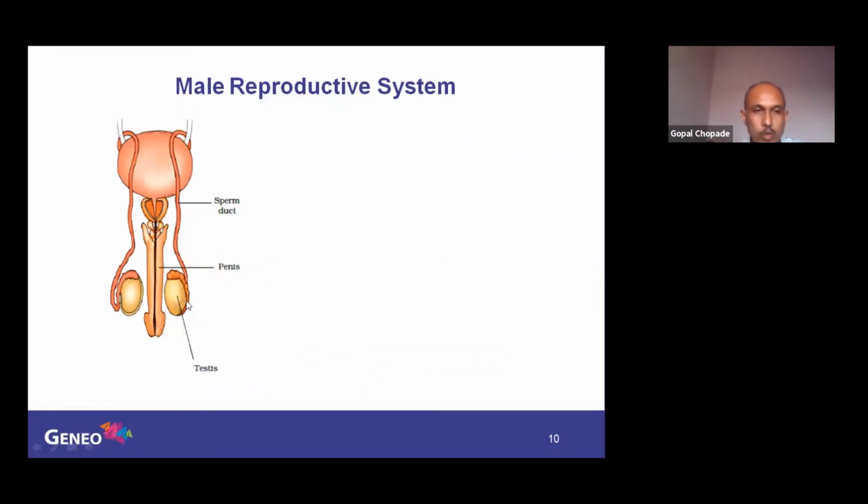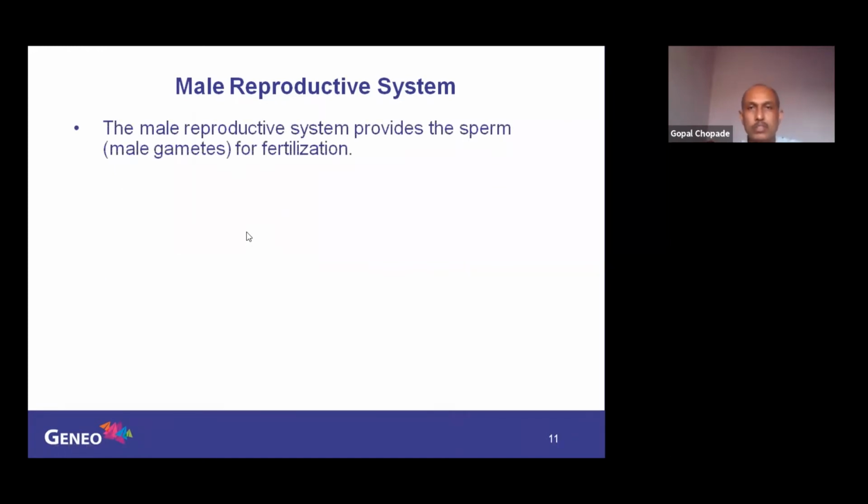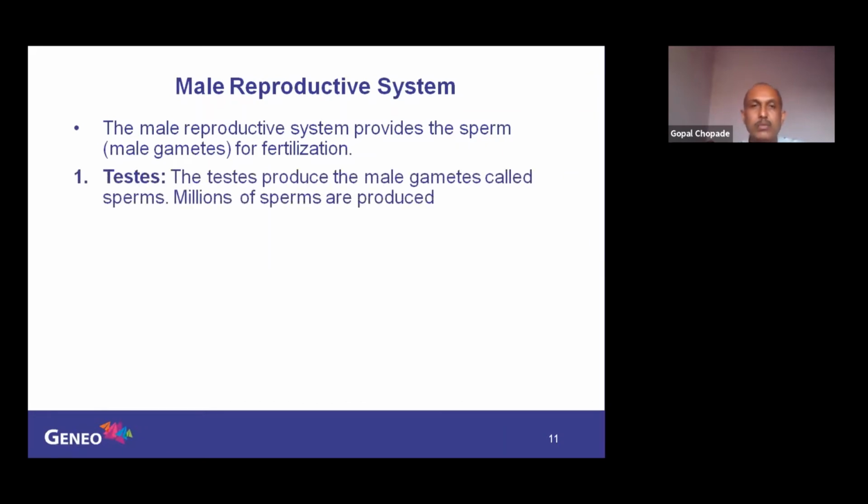See, there are two testes which are reproductive organs, a pair of testes, then a sperm duct. This will carry the male gametes which are produced in the testes. They will carry and bring them to the penis, and the penis will pass them outside the body. So these three parts, remember: testes, penis, and sperm duct. Now, the male reproductive system provides the sperm, the male gamete, for fertilization that you have seen in the video.